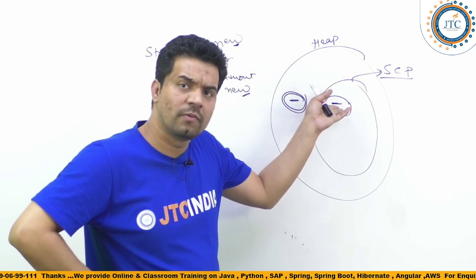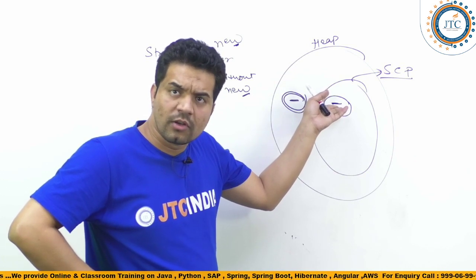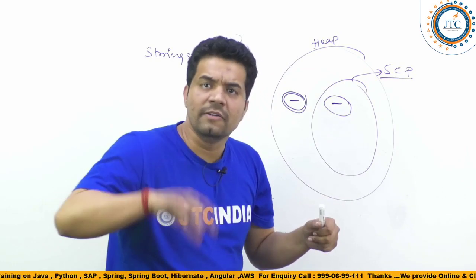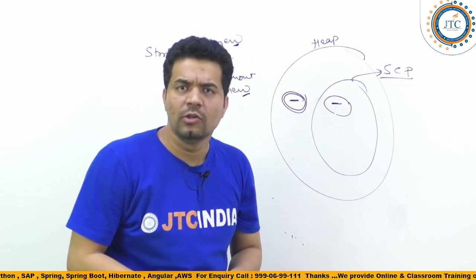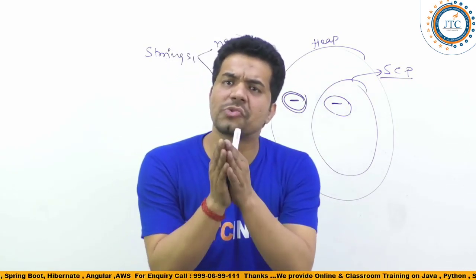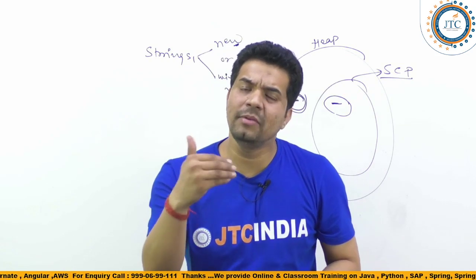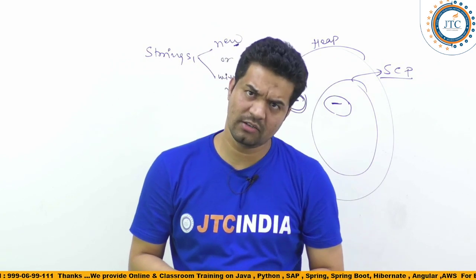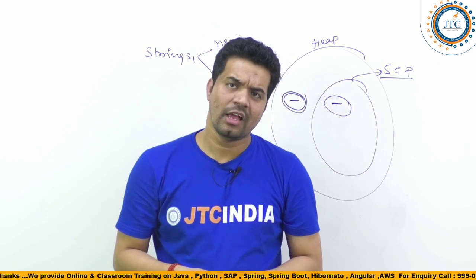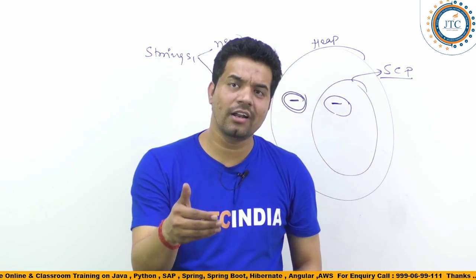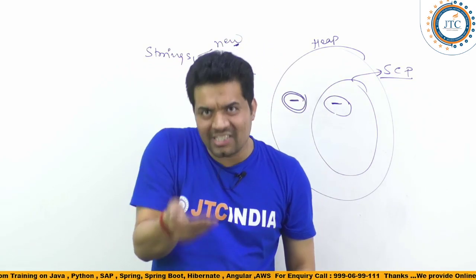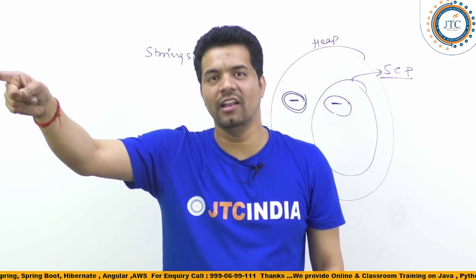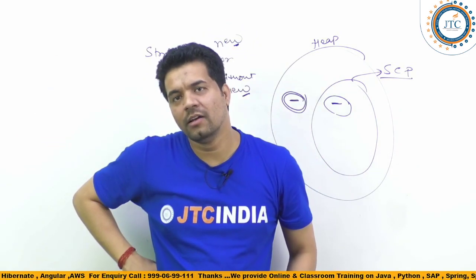And suppose it is not immutable. What will happen is that some string has already been created, and maybe that is your username or password. And you are creating by chance one string literal which matches the same literal. So what will happen?